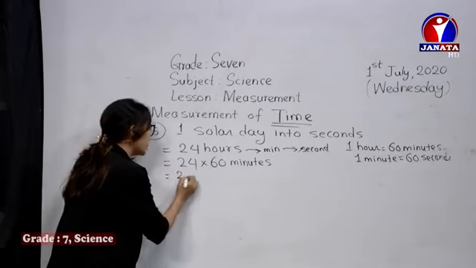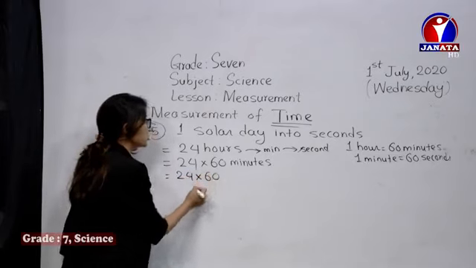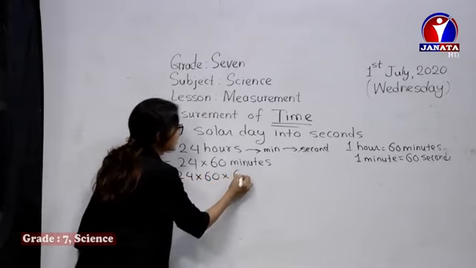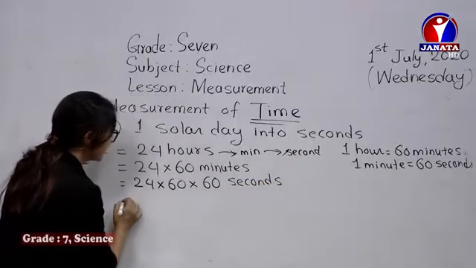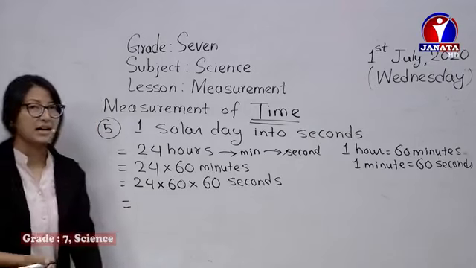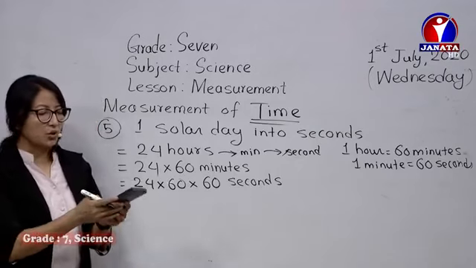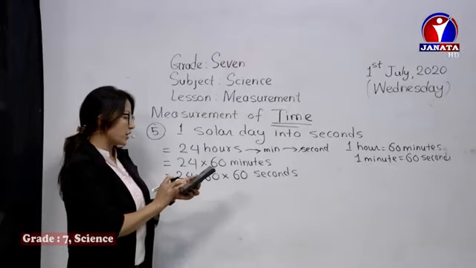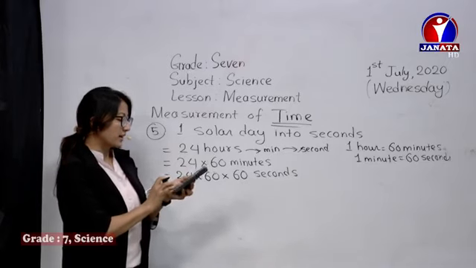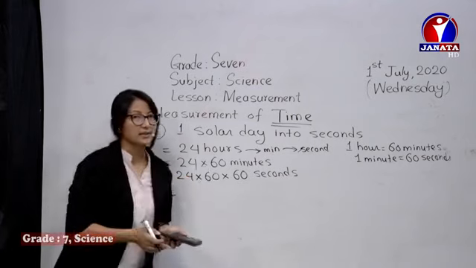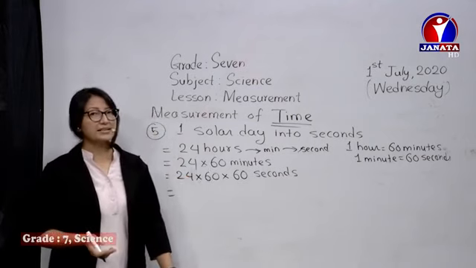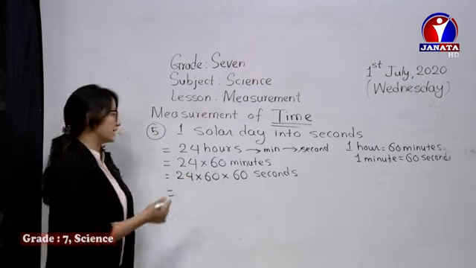Now again, when you multiply 24 into 60 into 60, it's converted into seconds. So while multiplying it, how much do you get? I'll just multiply it: 24 into 60 into 60. Altogether, it's 86,400 seconds.